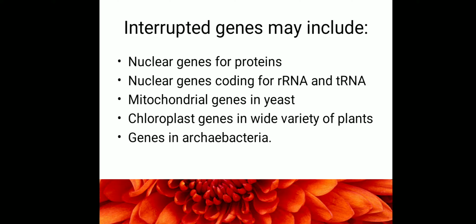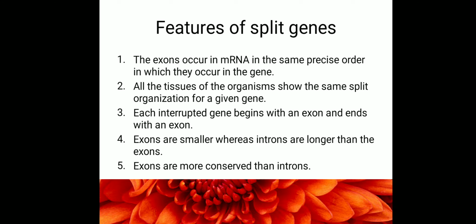So in all this, the genes coding for proteins in eukaryotes are also interrupted genes. The genes that produce rRNA and tRNA could also be interrupted genes in eukaryotes. Some mitochondrial genes, again in yeast, are also interrupted genes. Chloroplasts also have DNA where genes are present, and they are also interrupted genes. Some archaebacteria also contain interrupted genes. So these are various interrupted genes and they are present in these different places.